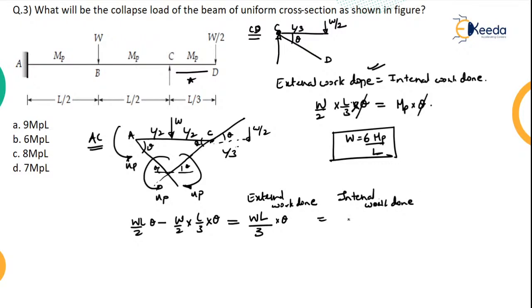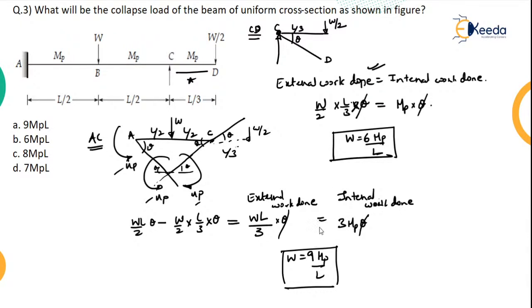How will you calculate the internal work done? How many MPs are there? Here one, here one, here one. There are only 3 MP into theta. So equate this, get the value of W. 3 3s are 9 MP here, theta will go out, and here it will be L. Now this is for the span AC.